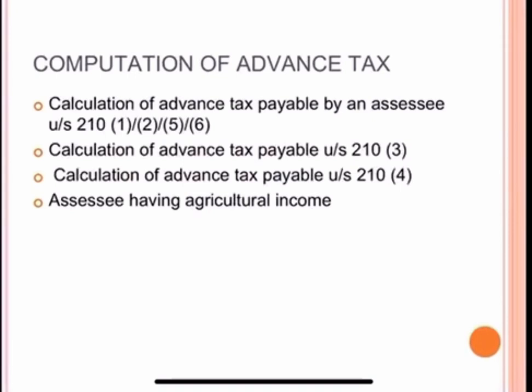Then next is calculation of advance tax payable under section 210(4). This is regarding an amended order. In case the assessing officer is making an amended order, the total income declared in the return furnished by the assessee for the later previous year, or as the case may be, the total income in respect of which a regular assessment has been made, shall be deemed as current income on which tax will be calculated at the rates in force in the financial year. For an assessee having agriculture income, for calculation of advance tax, agriculture income shall be integrated with current income if the Finance Act of such financial year so provides.